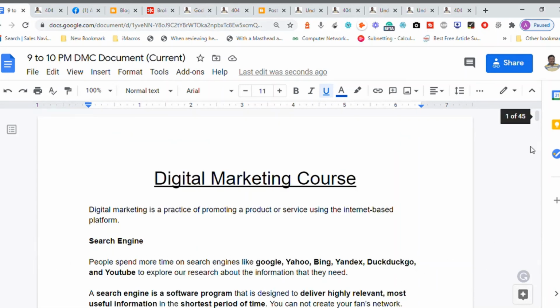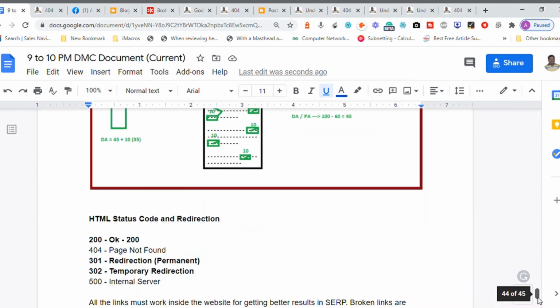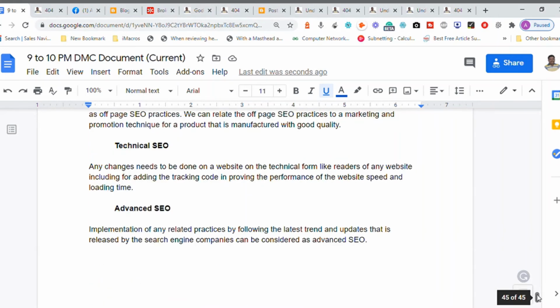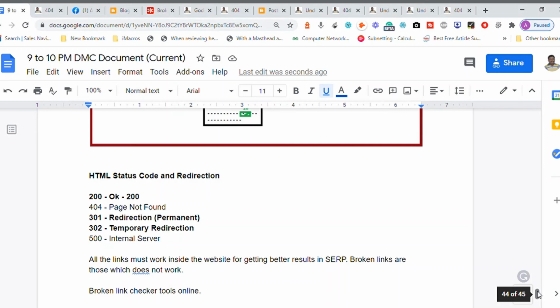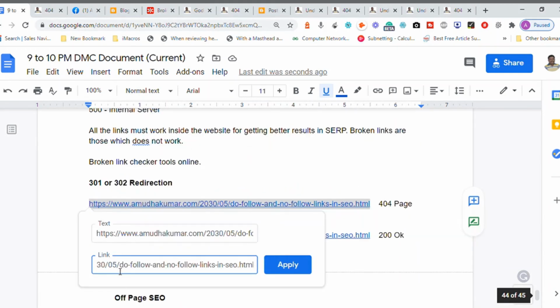Why is it happening like this? Oh, I'm using the Control Home button. That's the reason it is happening like this. Come on, don't delay. Okay, here it is. So the actual URL is 2030 05 do follow, no follow. This is the link.